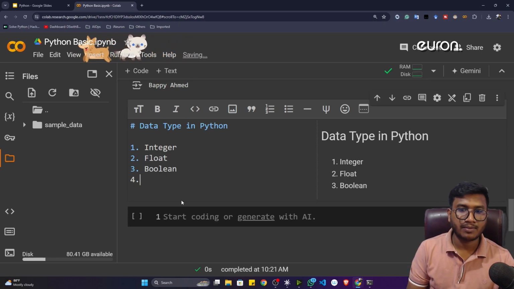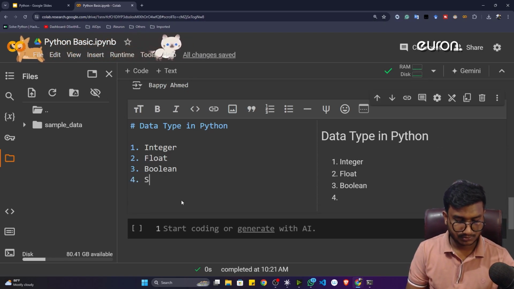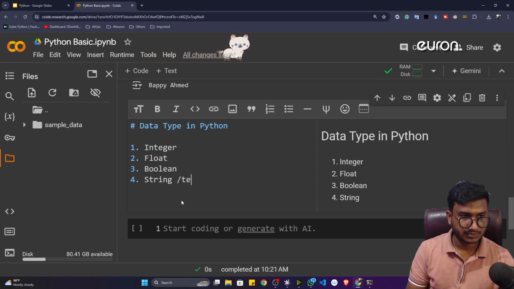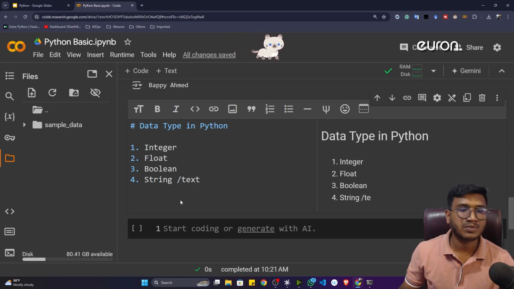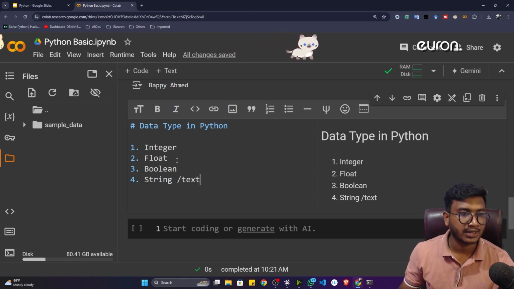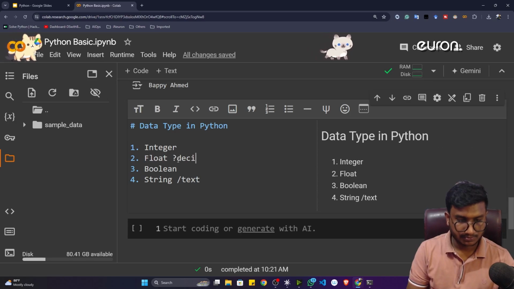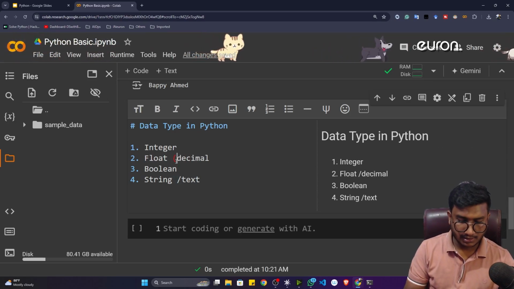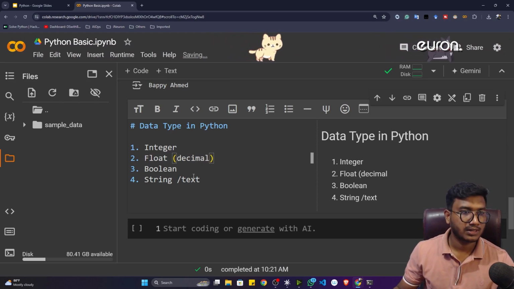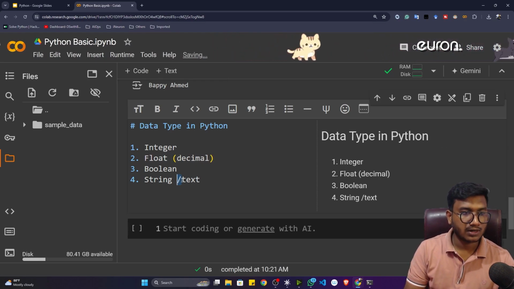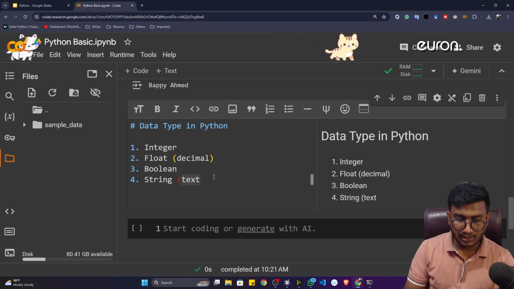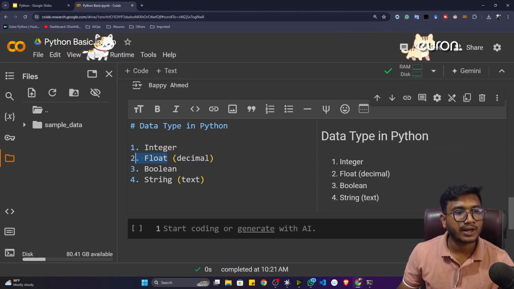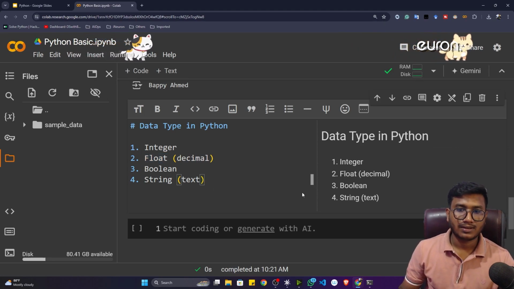And the fourth data type we have is called string. String means you can also consider it as text, that means word, sentence. This is called string. And float means this is the decimal value. Here I can write in a bracket that this is a decimal, and this is called text. So in normal terms we call it decimal and text, but in programming language we call it float and string, not decimal and text.